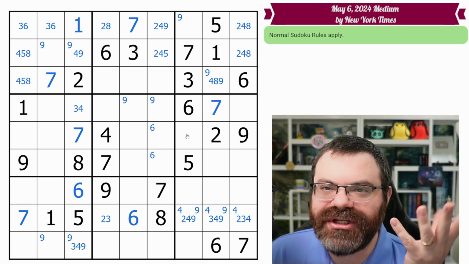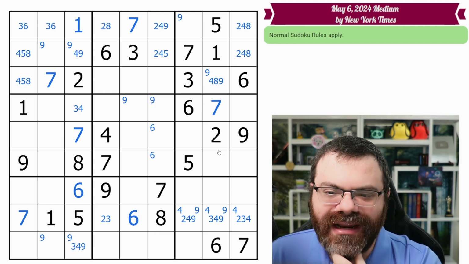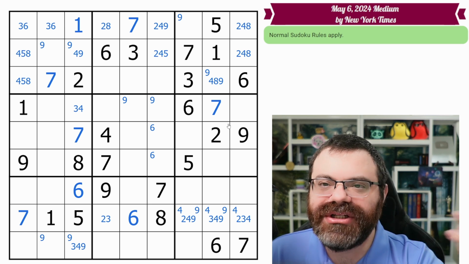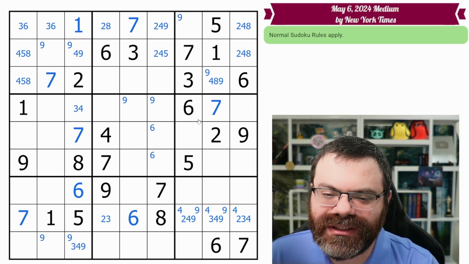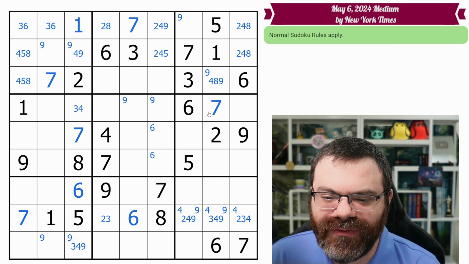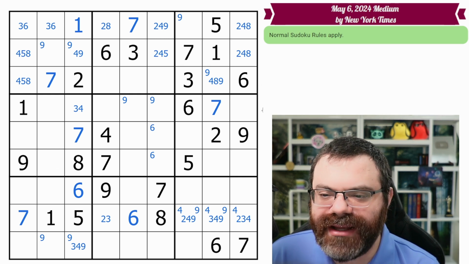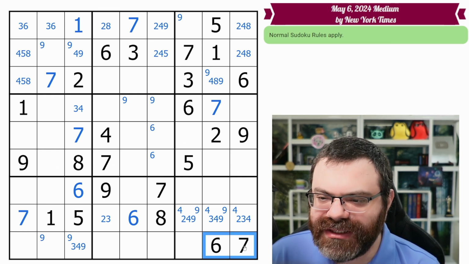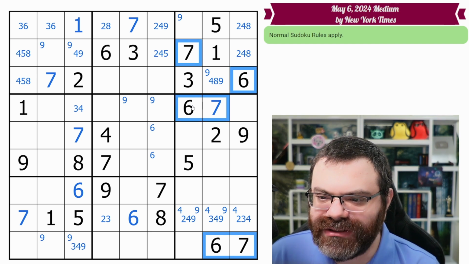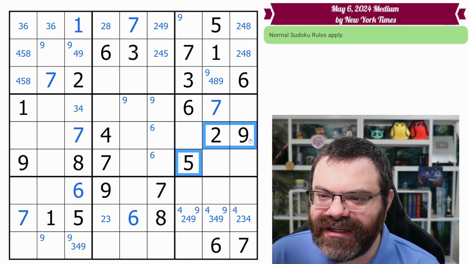Because having too much in your follow-up stack, having too much that you need to follow up on all at once can get a little overwhelming, and there's no reason to overwhelm ourselves right now if we know we're going to get to that anyway. So I think we're good on that band. Let's actually continue scanning this stack. So we got the 6 and 7. In fact, 6 and 7s are all done. So we just need to worry about the 2, 5, and 9.